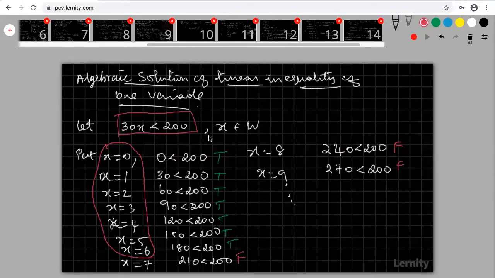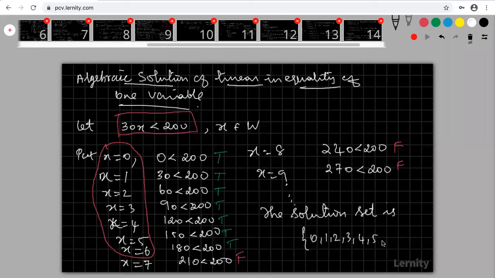Are you clear? Do you understand? Right. Now what is my solution? The solution set is 0, 1, 2, 3, 4, 5, 6.